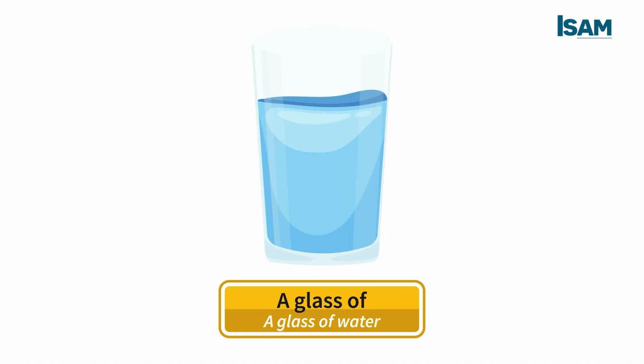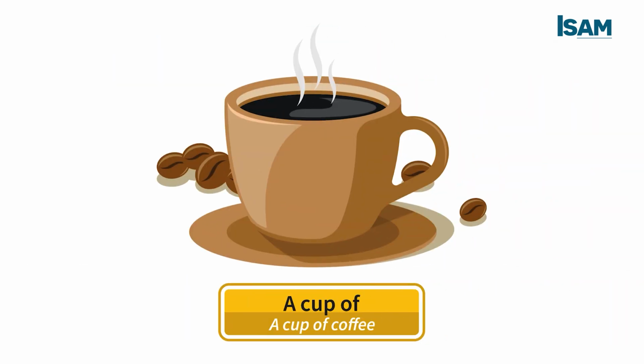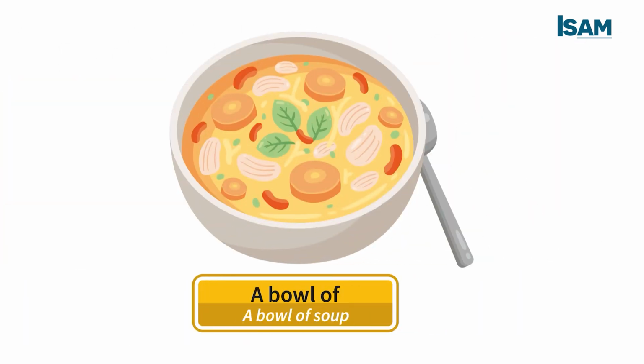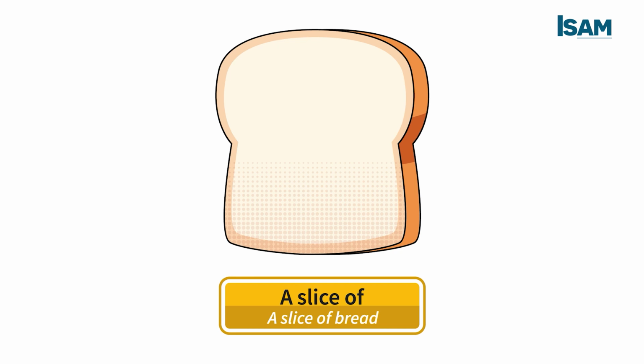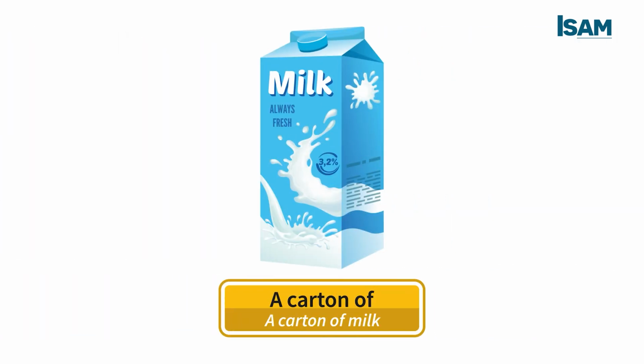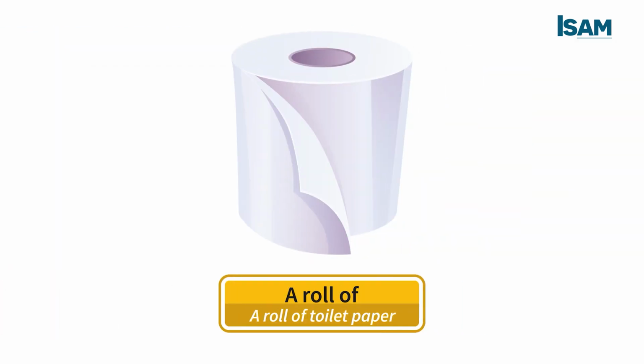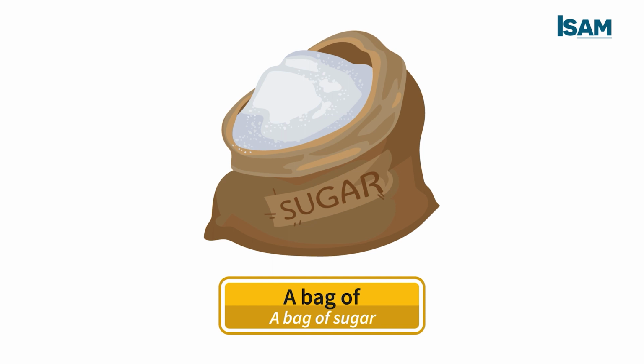For example, a glass of water, a cup of coffee, a bowl of soup, a slice of bread, a carton of milk, a roll of toilet paper, a bag of sugar,